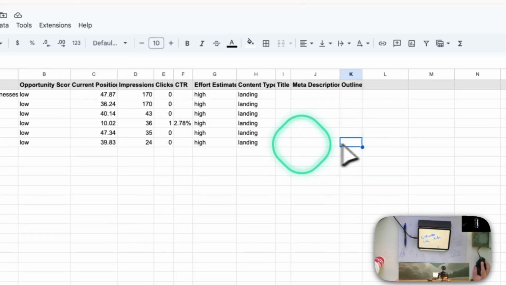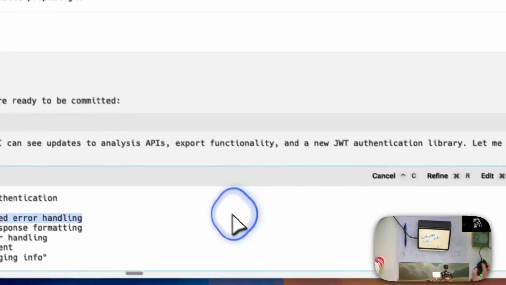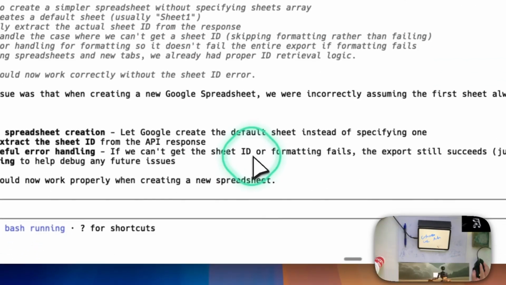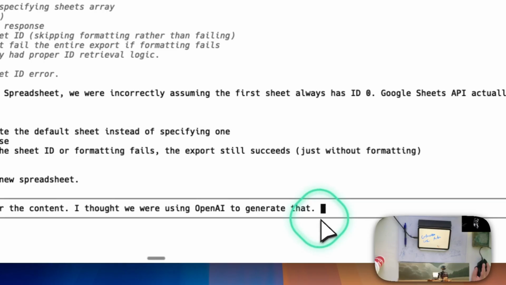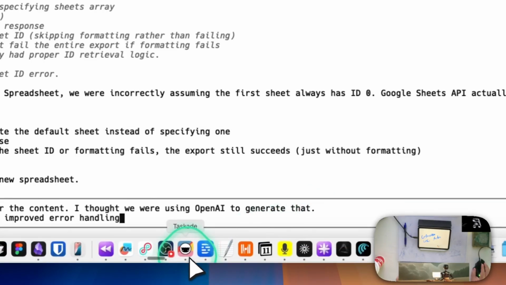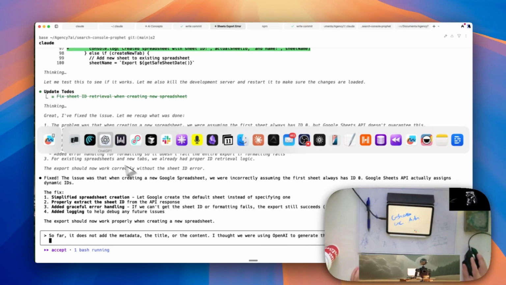Let's just add dot and write commit. I'm going to say, so far it does not add the metadata, the title, the content. I thought we were using OpenAI to generate that. We'll paste in what we've got. Oh, it didn't copy.